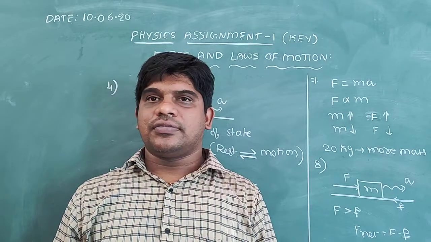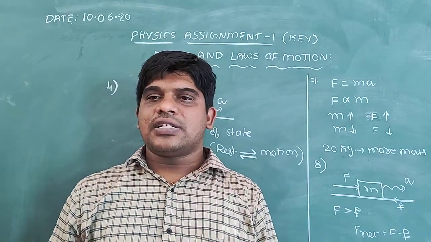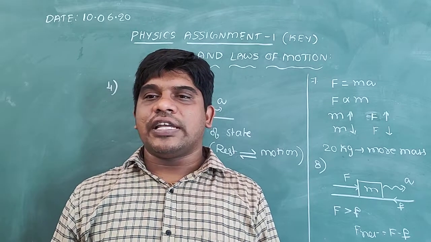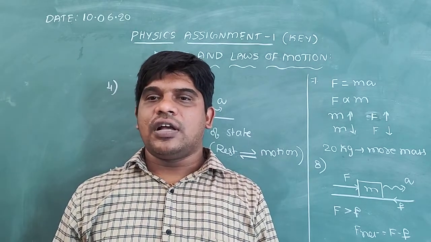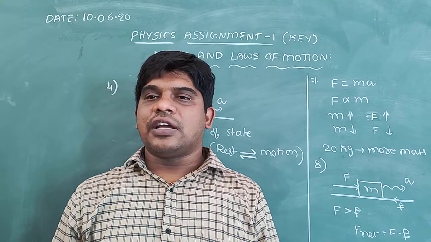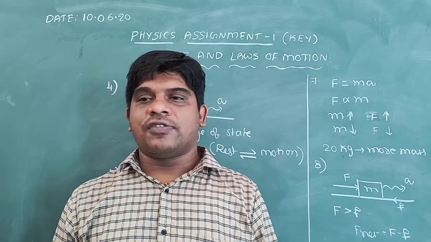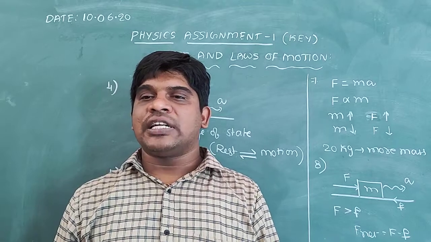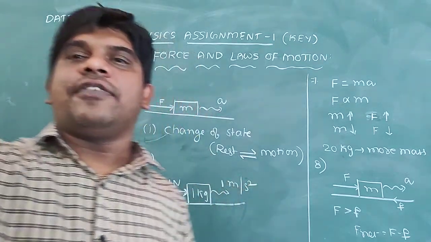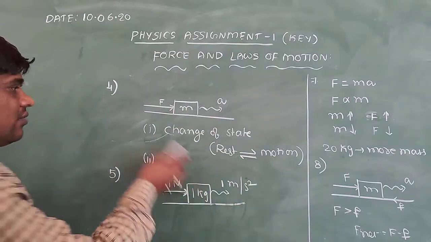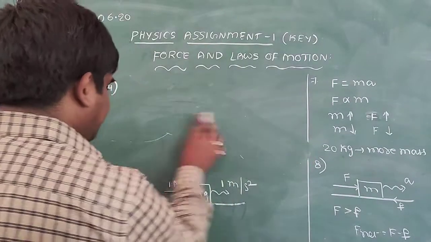Question number 10. State the meaning of recoil velocity of a gun. Answer for the 10th question: the velocity with which a gun moves backward after firing a bullet is called the recoil velocity of the gun. What is the meaning of this statement?